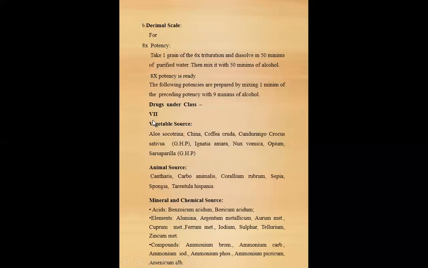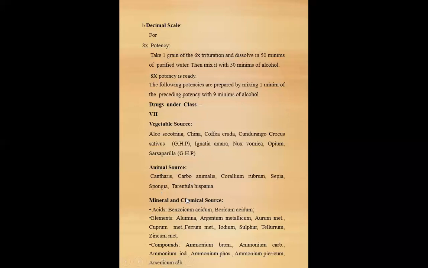Drugs under class 7. Vegetable source: Aloe socotrina, China, Cocculus, Condurango, Crocus sativus, according to German homeopathic pharmacopoeia, Ignatia amara, Nux vomica, Opium, Sarsaparilla. Animal sources: Cantharis, Carbo animalis, Corallium rubrum, Sepia, Spongia, Tarantula.